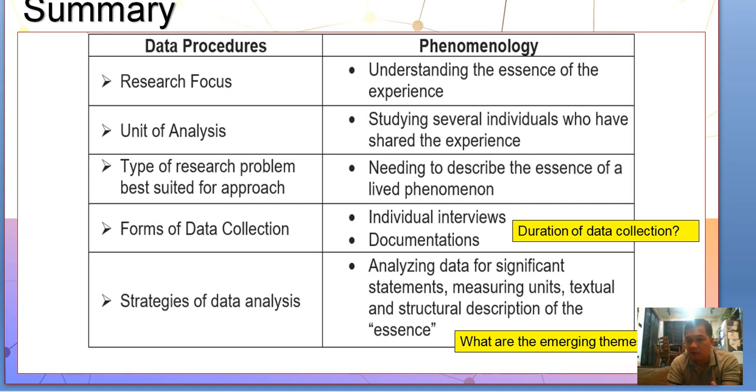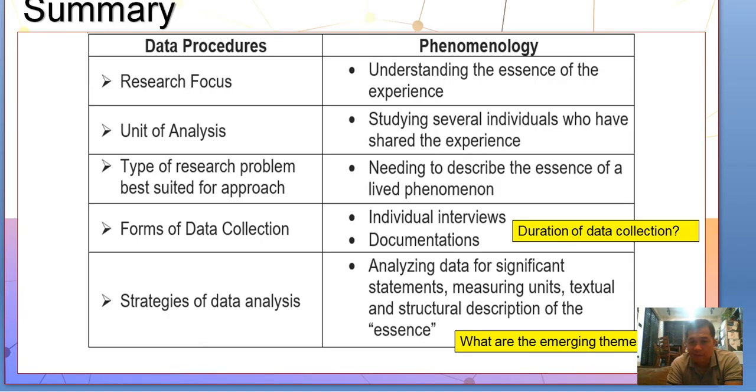Then the forms of data collection are individual interviews and documentation, and of course you have to look into the duration of data collection because sometimes if you collect data from different time periods, they might be significantly different.